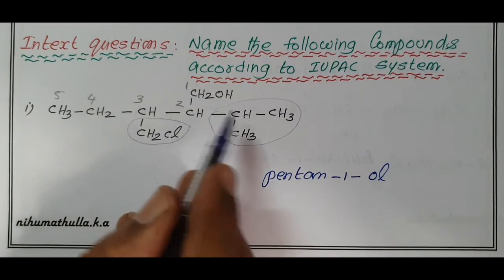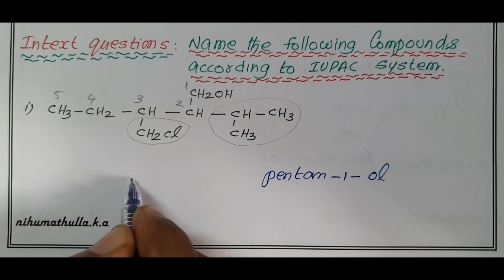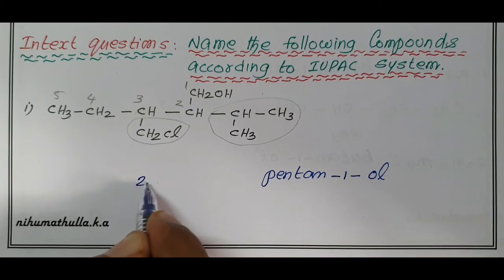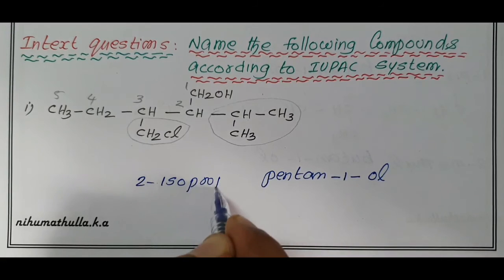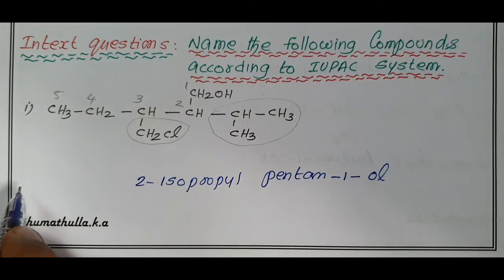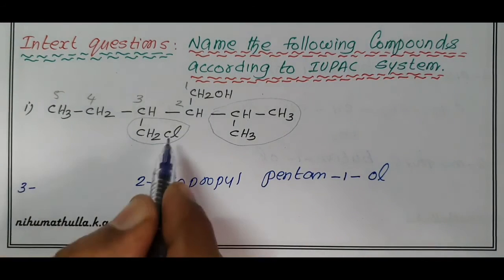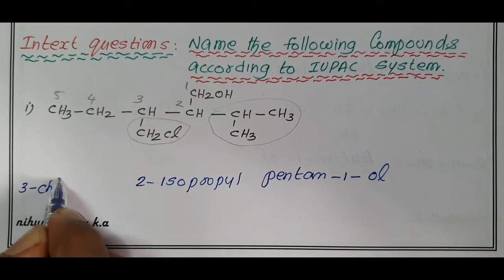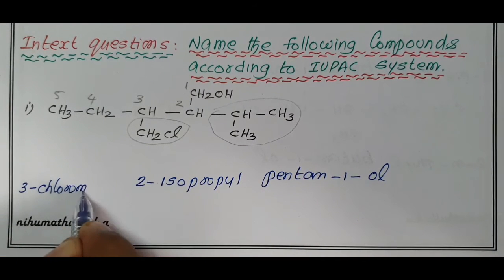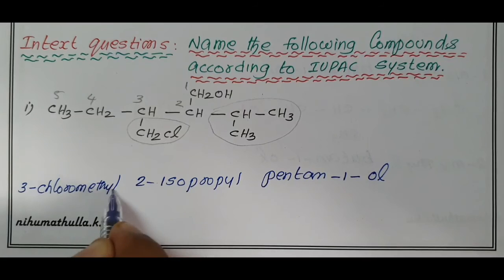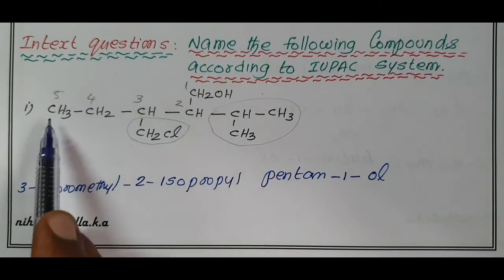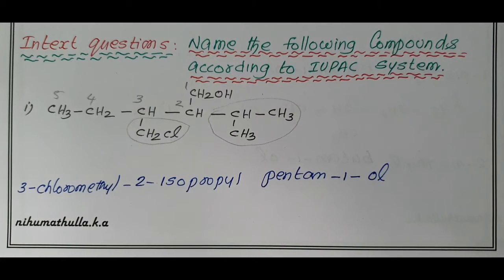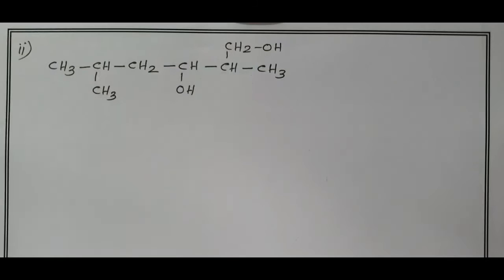In the second carbon, we have isopropyl. And in the third carbon, CH2Cl is nothing but chloromethyl. 3-chloromethyl, 2-isopropyl, pentan-1-ol is the IUPAC name of this compound.